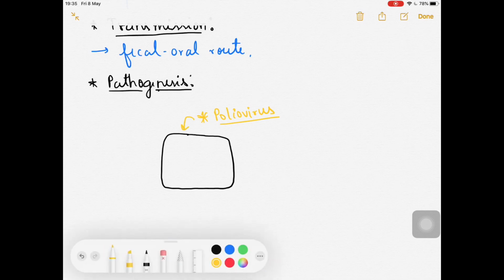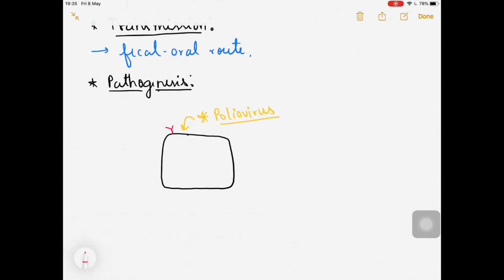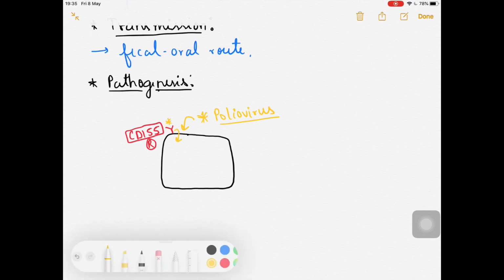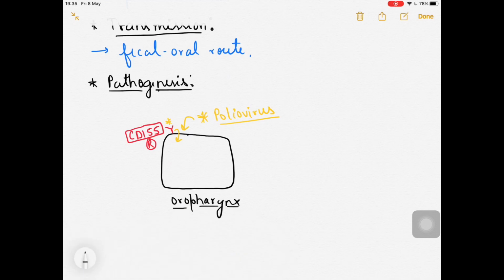But before that, the cell has a receptor on its wall, the CD155 receptor, and this virus will bind to it. As the virus binds to this receptor, it facilitates its entry inside the oropharynx. Same thing will happen in the mesentery also.